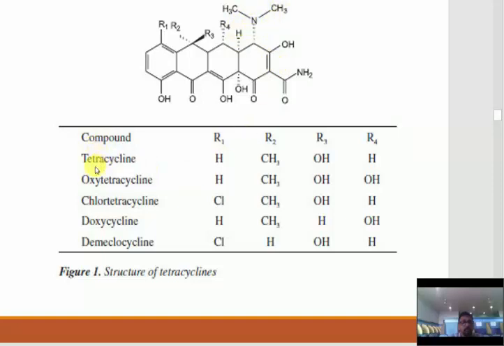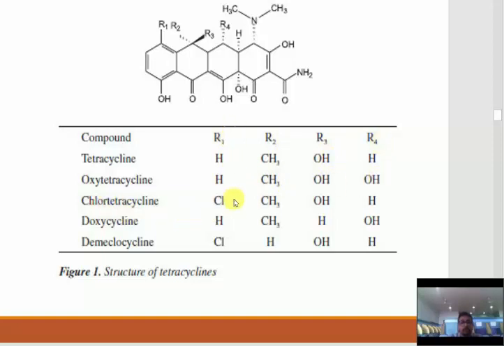Accordingly, in tetracycline, R1 contains H, R2 CH3, R3 OH, and R4 H. In oxytetracycline, R1 is H, R2 CH3, R3 OH, R4 OH.